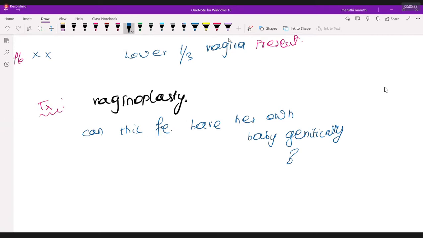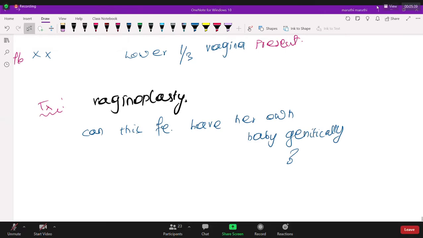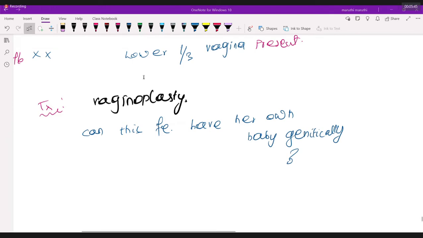Think and tell me. All of you know the answer. Yes, it is possible. Very good. Why is it possible? Because does she have ovaries or no ovaries? She has. If she has ovaries, can we go for in vitro fertilization? Yes, she can go for IVF and surrogacy.